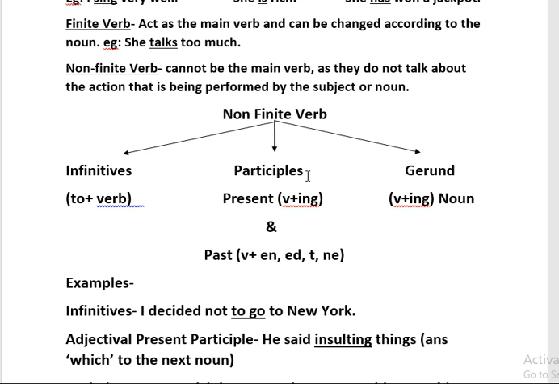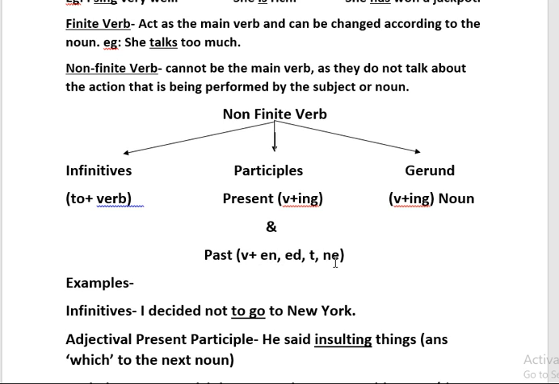The other one is participle. Now students, these participles can be present participle and past participle. What is present participle? Present participle, you can say it is just the verb plus ing form. Your verb is in ing form, that is known as present participle. And past participle is the verb when it is ending in en, ed, t or ne.